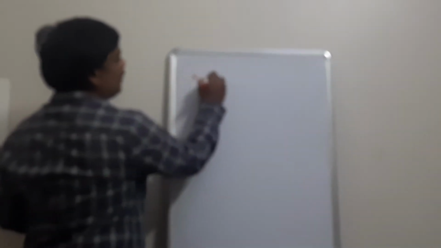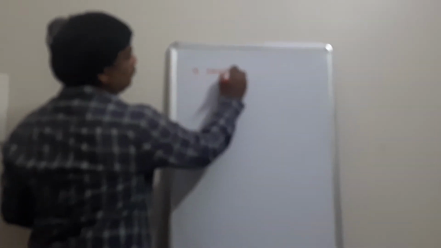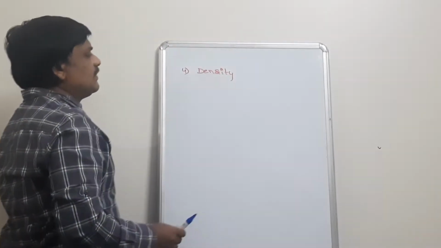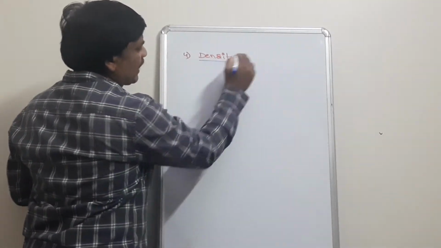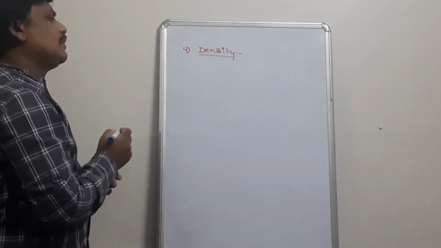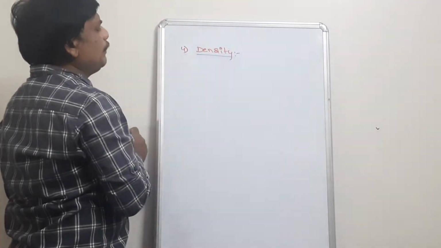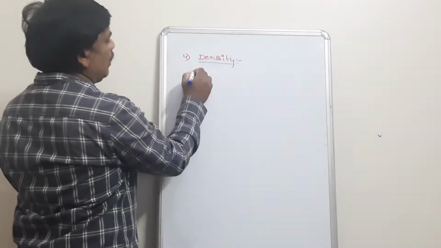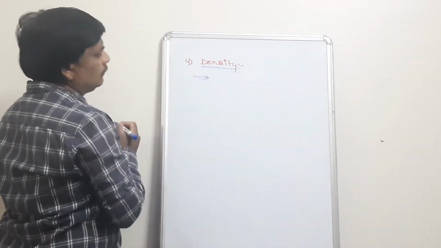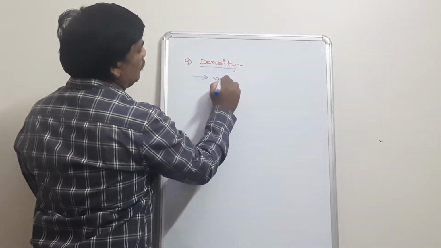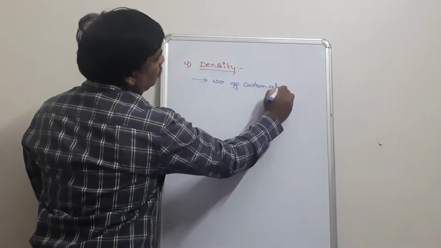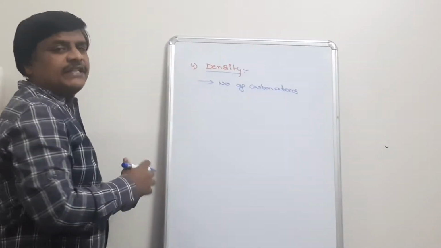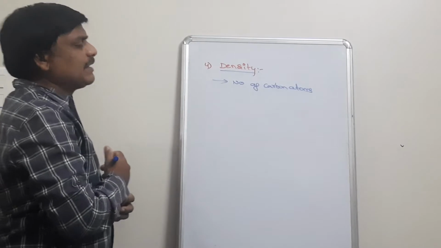The next physical property is density. Here, the density of particular haloalkanes depends on three factors.